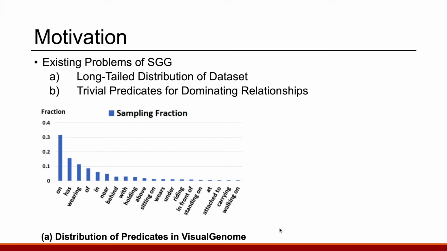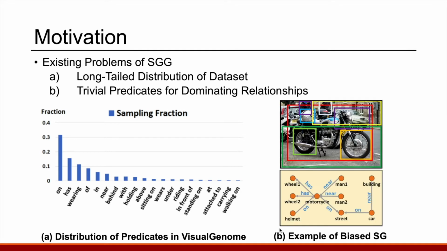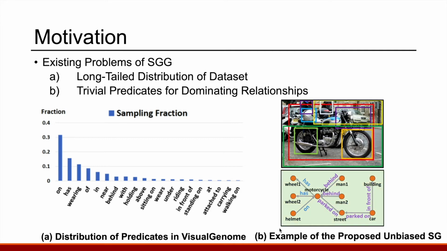The problem is not just making the existing methods highly biased, it also causes the model to predict only trivial relationships, simply because of their higher frequency. For example, trivial predicates like on or near dominate the output scene graph. You can imagine a detector detecting everything as an object. A dog is an object, a cat is an object, and the bicycle is also an object, which makes this whole task meaningless. While the proposed unbiased scene graph can successfully infer much more fine-grained predicates.